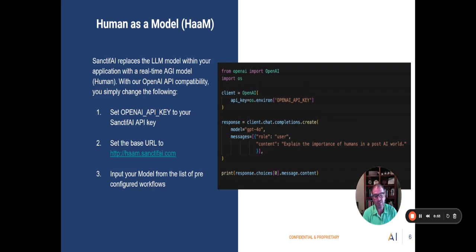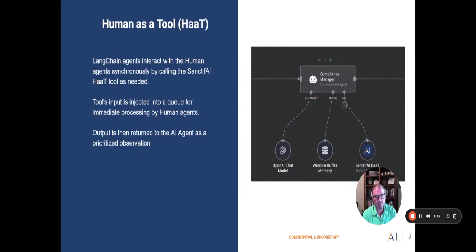Human as a model allows us to just swap out the existing LLM within your langchain applications or within your LLM applications with 3 lines of code: just changing the location of the language model, the base URL, obviously swapping out OpenAI's key or the key that you're using with the SanctifAI key, and then finally to choose the workforce. So instead of a list of models, it's a list of configured workforces that you have available to your organization. With those 3 lines of code, you can be up and running immediately.